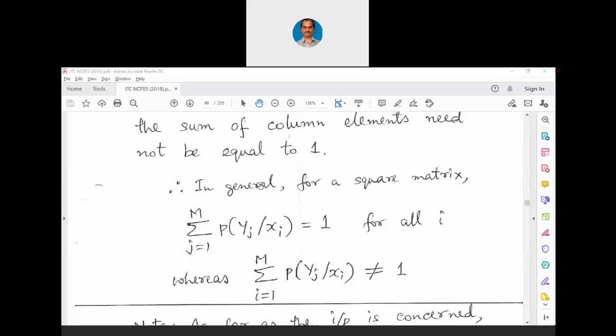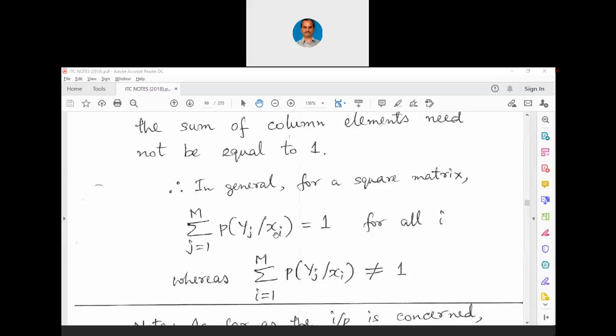For a square matrix, we can write that summation of j equals 1 to m of probability of yj in condition with xi is equal to 1 for all i, whereas summation of i equals 1 to m of probability of yj in condition with xi need not be equal to 1 for all j.